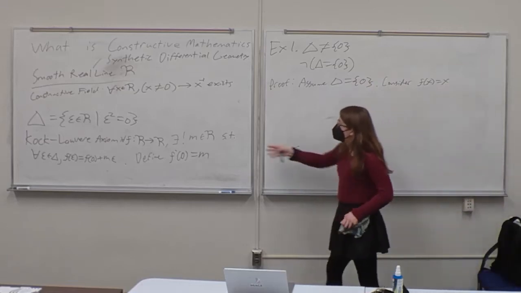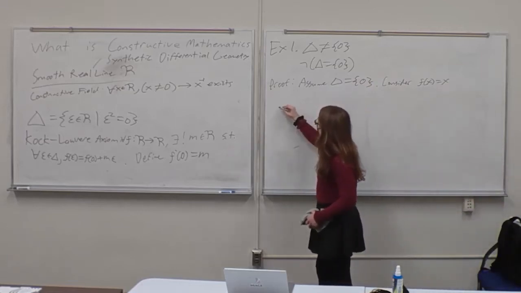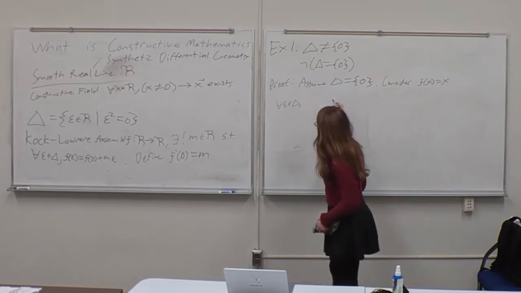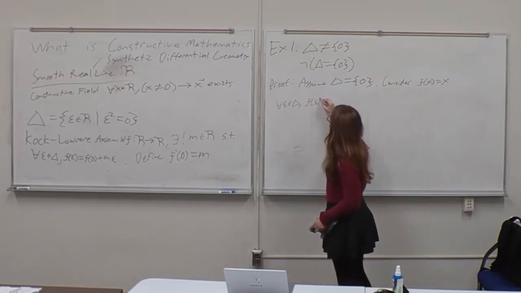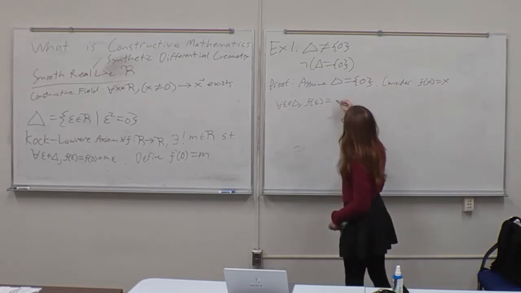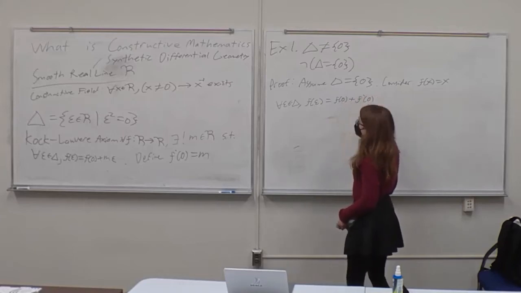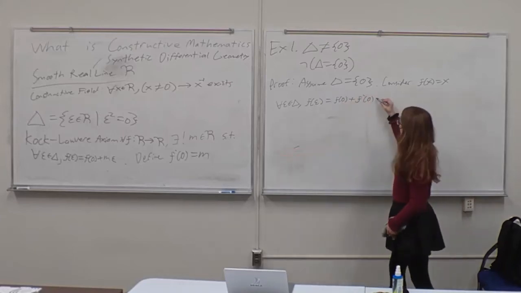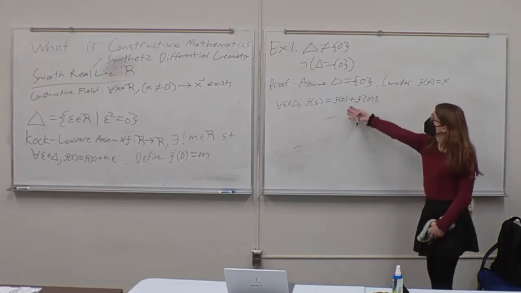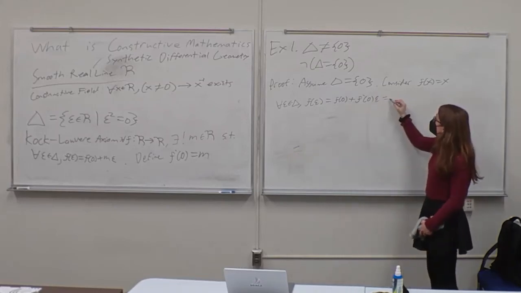And so we have by the Kock-Lawvere axiom that for all epsilon in delta, f of epsilon is equal to f of 0 plus f prime of 0, because again of how we defined the derivative, times epsilon. f of 0 is just 0. So this is just equal to f prime of 0 times epsilon.